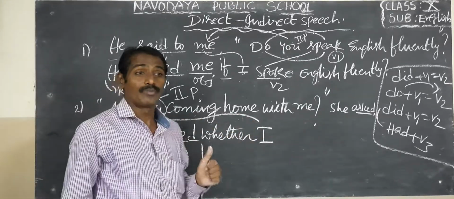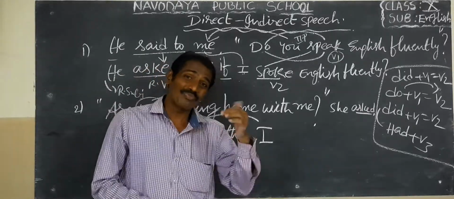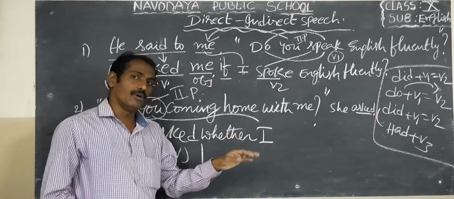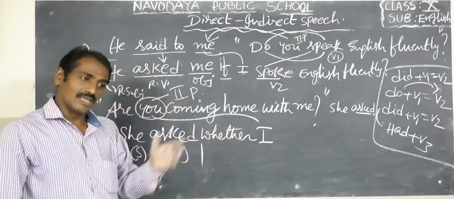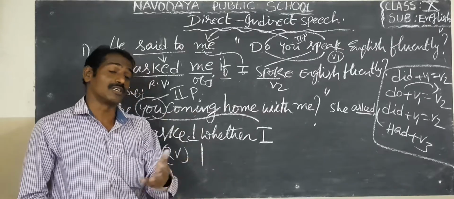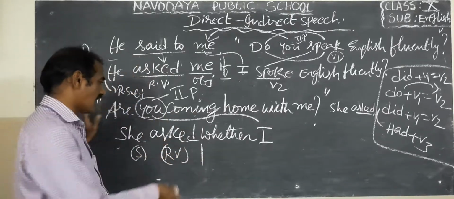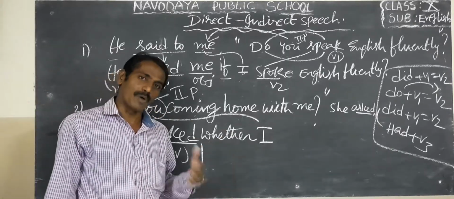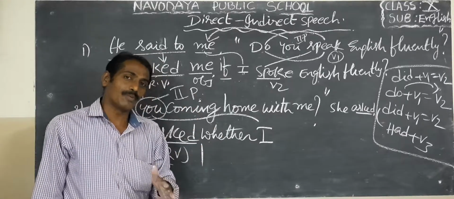But are coming: what tense, children? Present continuous tense. It should be changed into past continuous tense. Some students asked me, sir, why should present continuous tense be changed into past continuous tense? Simple. Here asked is what tense? Past tense. So the reported verb is past tense, so we should change the present tense.